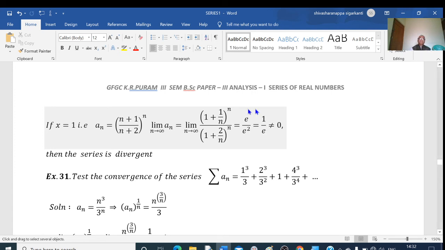So, x less than 1, the series is convergent. x greater than 1, the series is divergent. x equal to 1, then also the series is divergent. Next example.